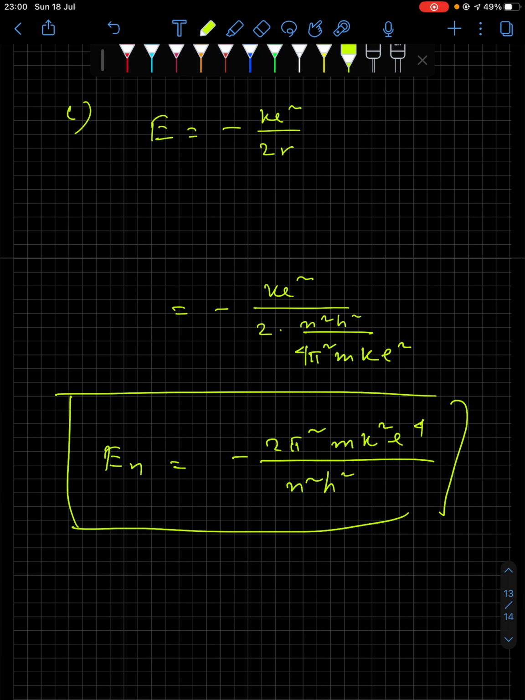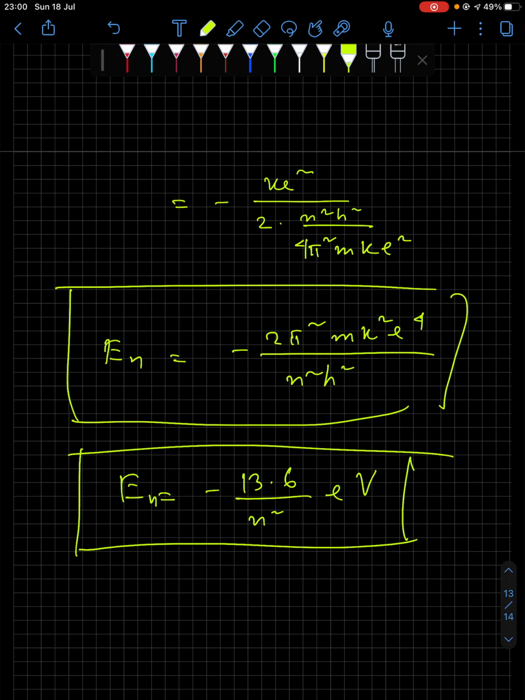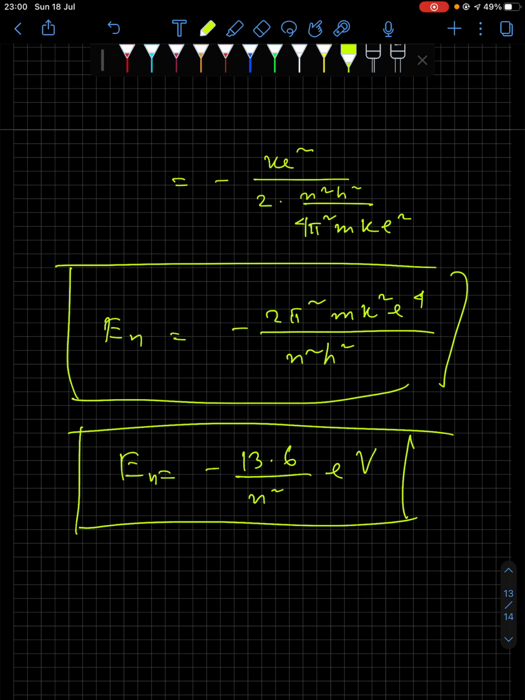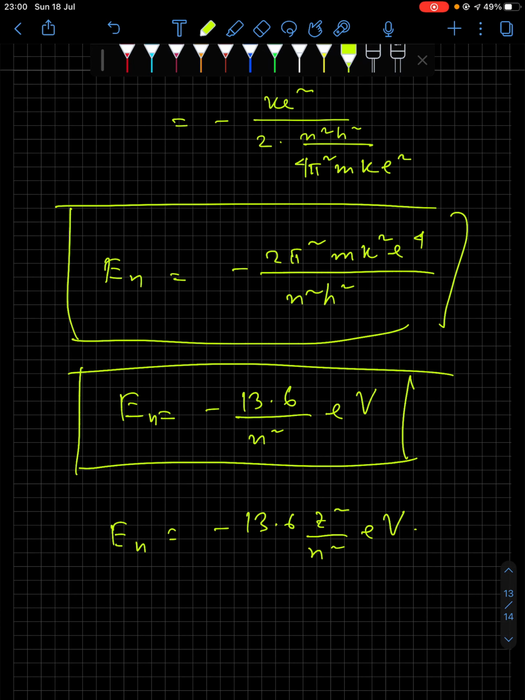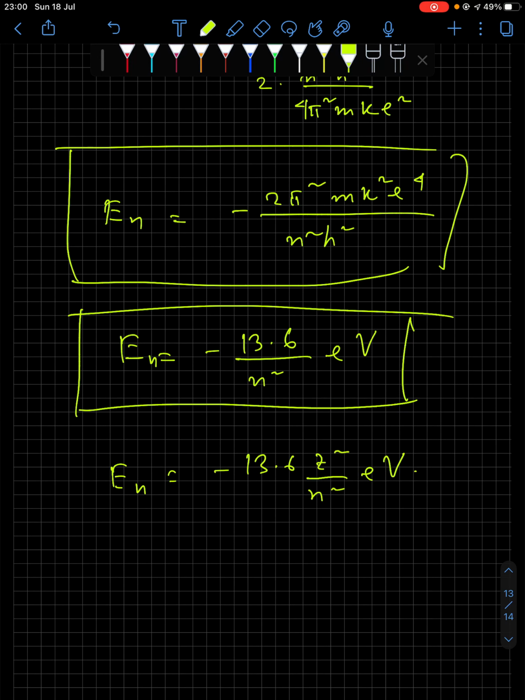Now once you put these values, all the constants, you get the value as minus 13.6 divided by n square electron volt. So that is your relation for En. Okay, that is equation number 13 in your PDF. Now for hydrogen-like system, the relation becomes minus 13.6 Z square by n square electron volt.